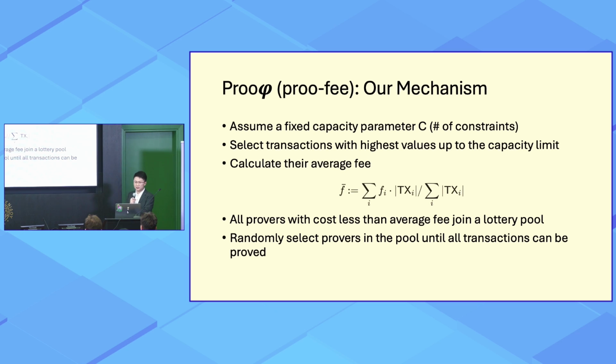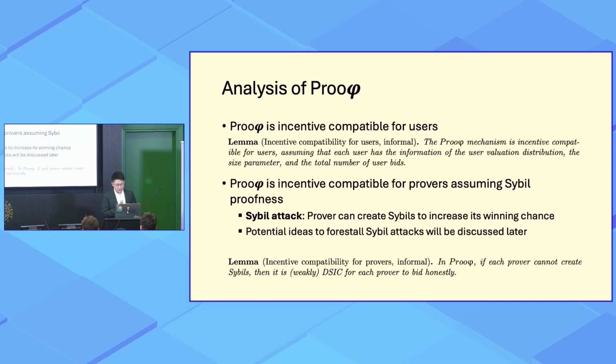This mechanism simply calculates the average fee of the selected transactions, and all provers with cost less than the average fee may be profitable to prove this transaction, so they join a lottery pool. And this mechanism then randomly selects provers in the pool until all transactions can be proved by some prover.